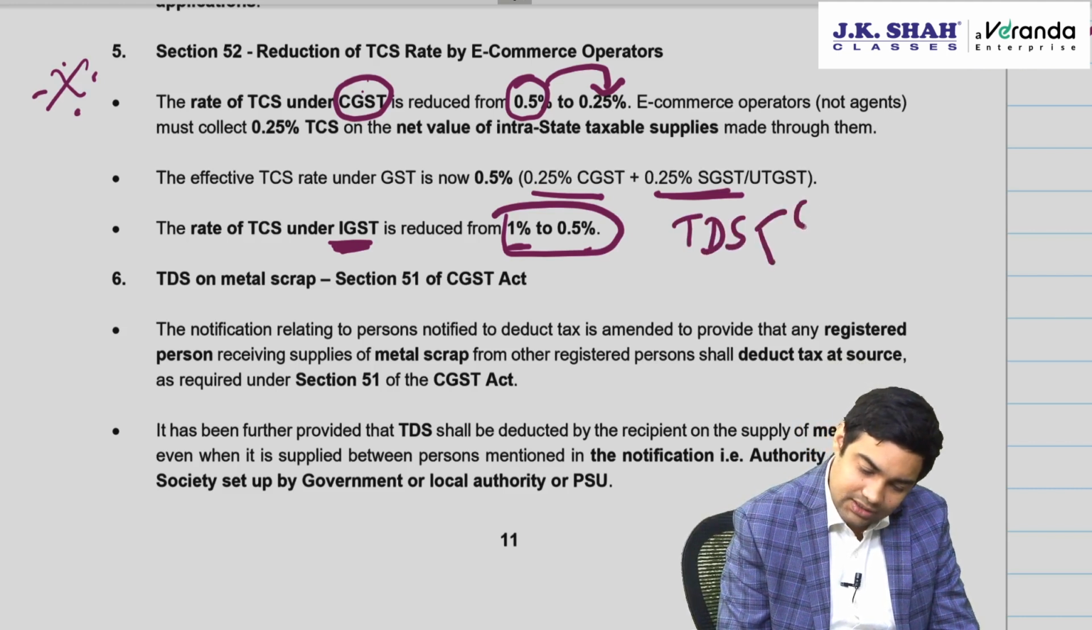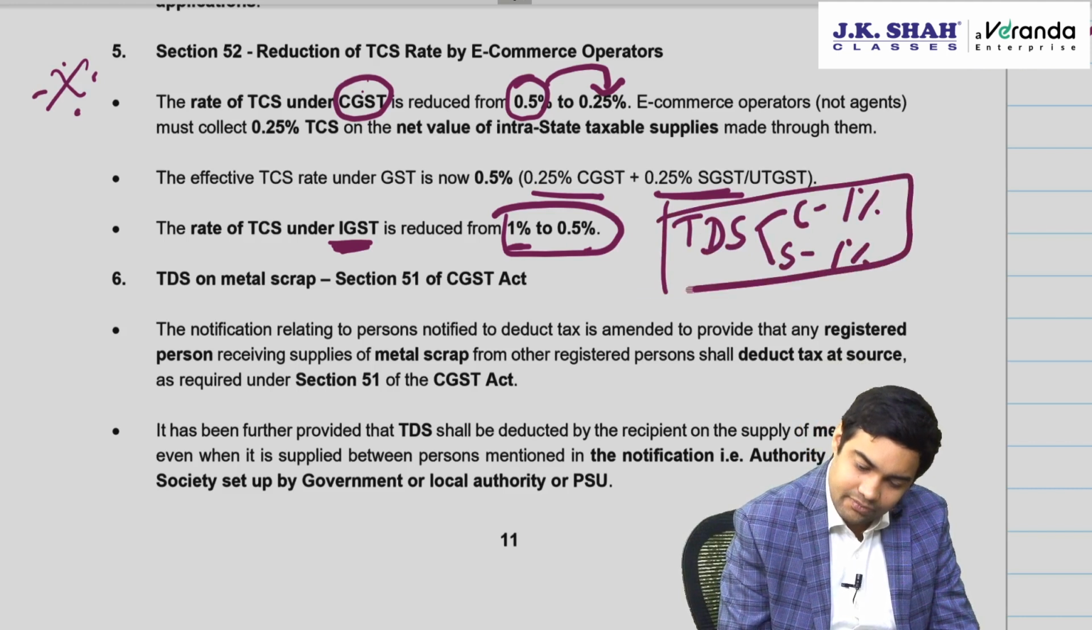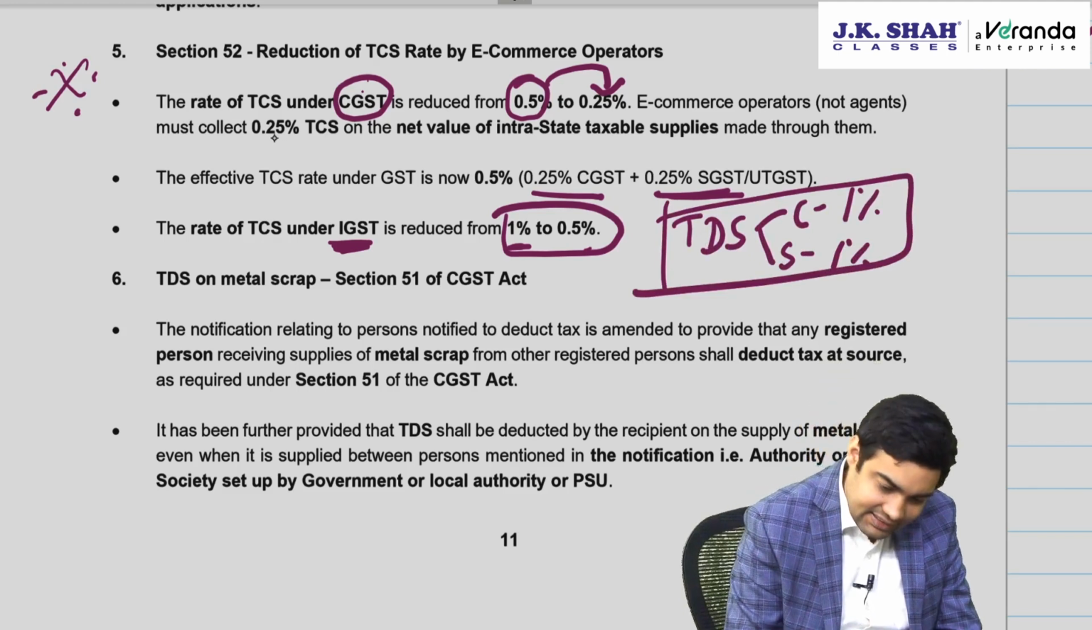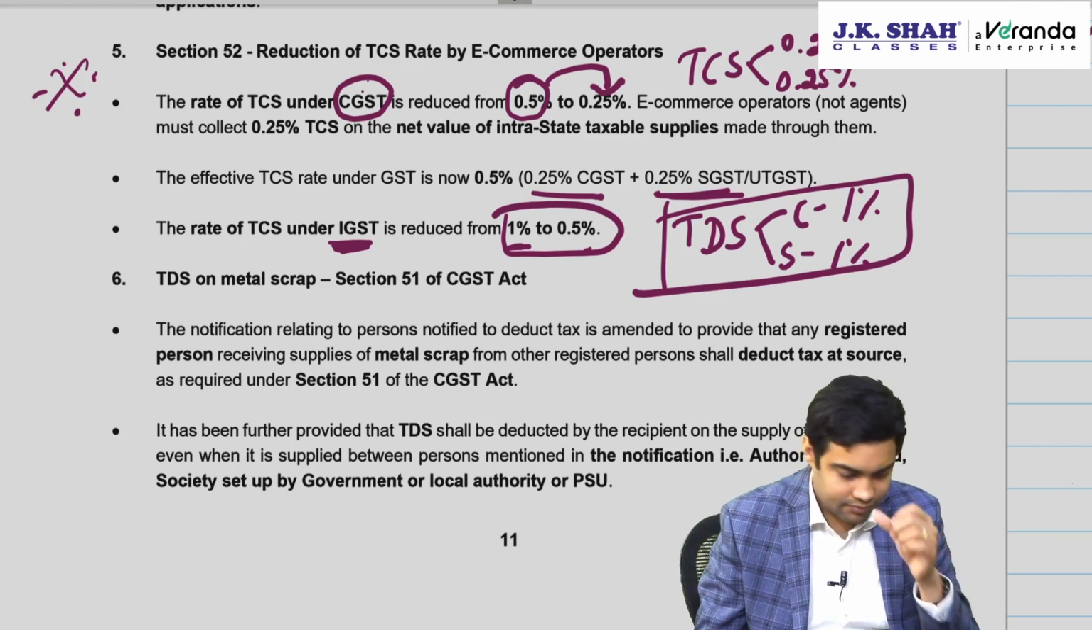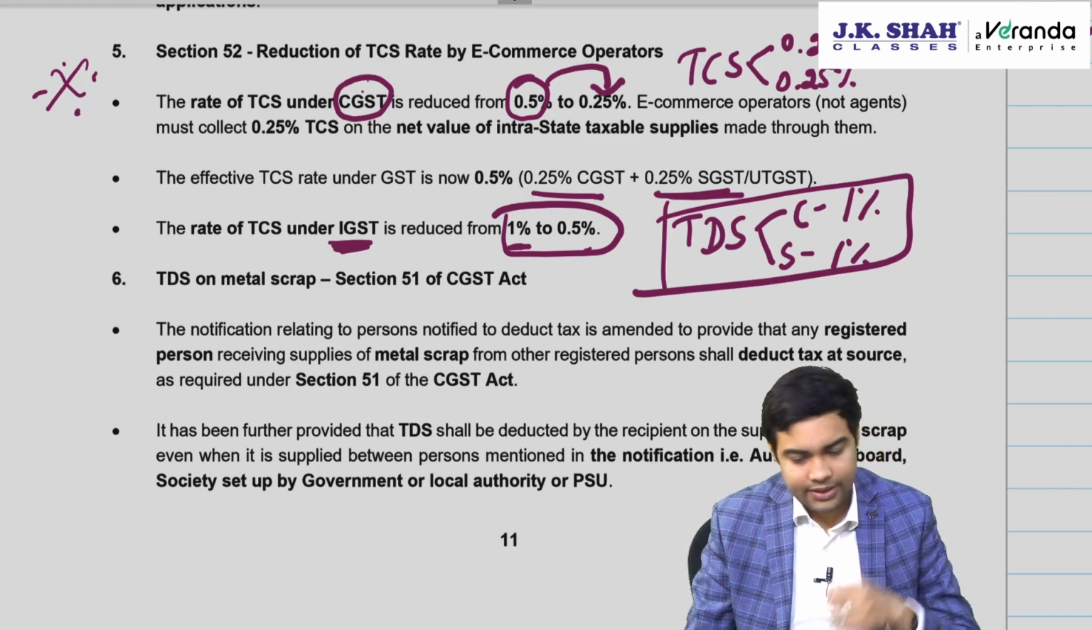TDS is 1% CGST, 1% SGST. This is the same. You write and keep. TCS has changed. 0.25 CGST, 0.25 SGST. Okay.